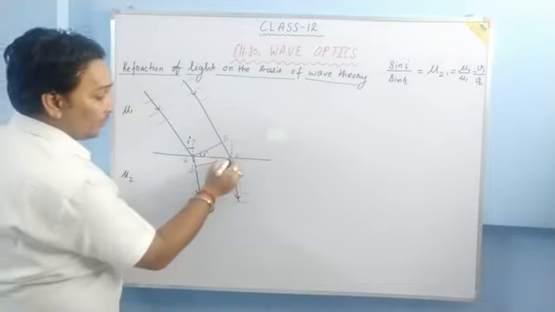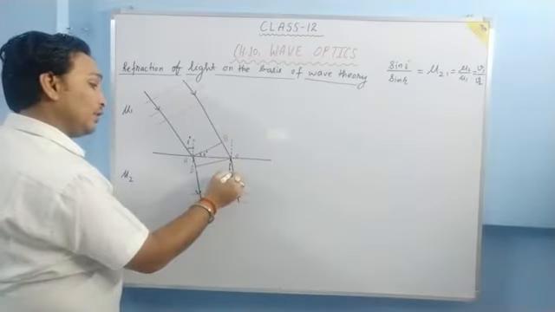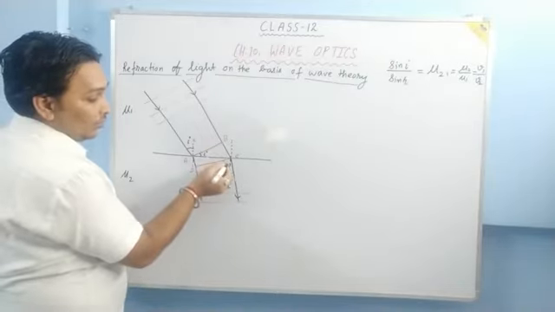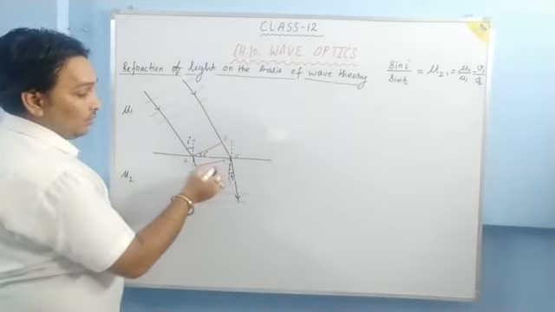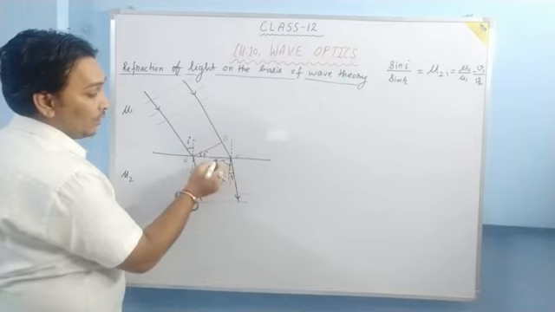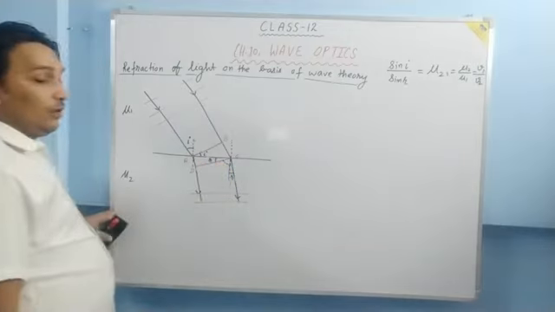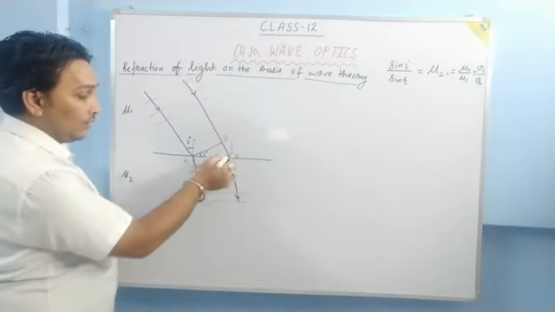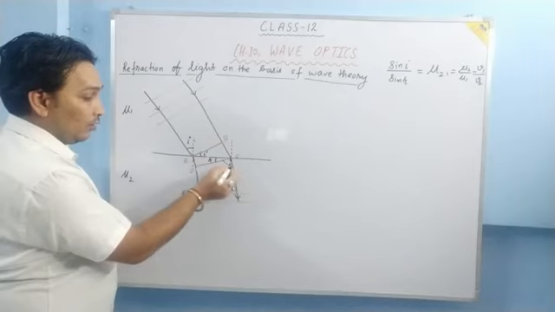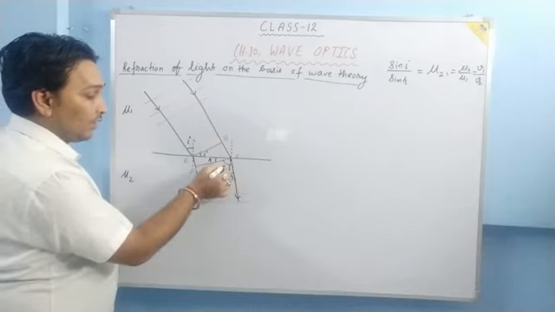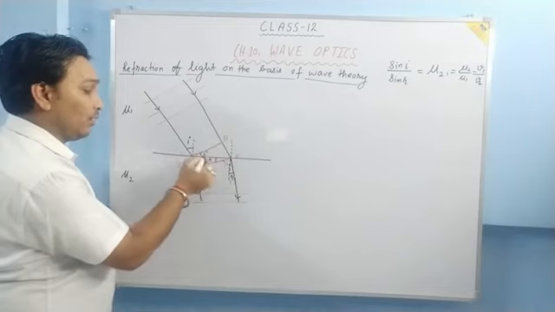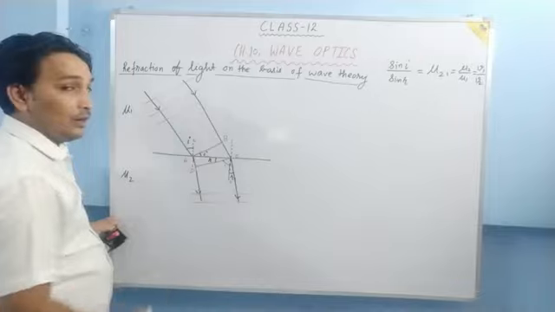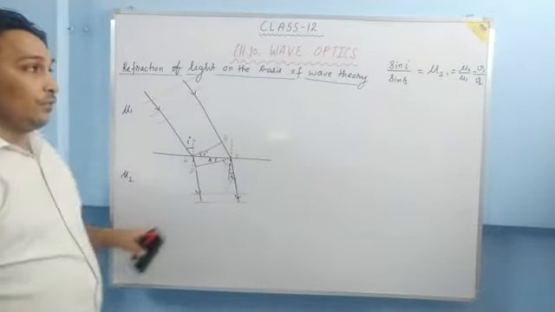In the same manner, just see here, this angle is r, the angle of refraction. If this angle is r, then this angle is going to be 90 minus r. With the wavefront, this angle is 90 minus r, then this angle is going to be r only. I hope it is clear. This is the wavefront, this is the ray, and the whole makes 90 degrees. This is r, this becomes 90 minus r. Now this is the normal, this is the plane, so we have 90 degrees here. So this is 90 minus r, and this angle is going to be what? r. Now we have to prove this one.